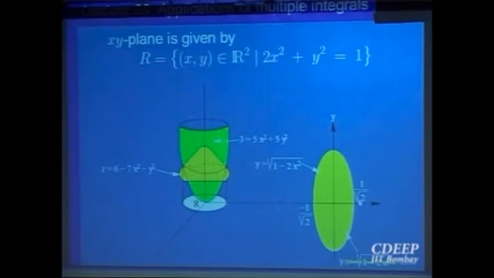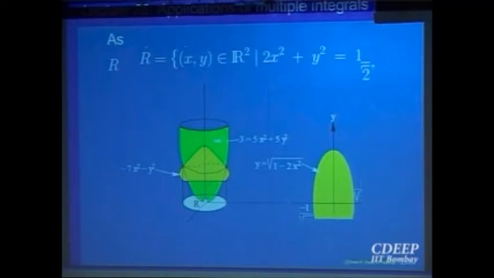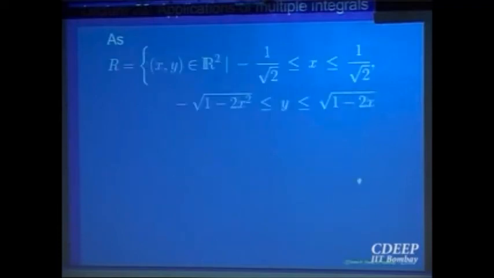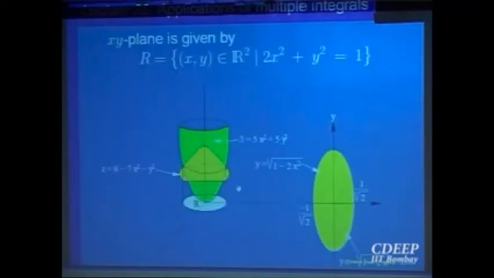And now you can write down x between something, and y going from the top curve to the bottom curve. And z goes from the bottom, for any point, it goes from the green one to the yellow one, the curved surface on the yellow one, okay? So a similar example, okay.